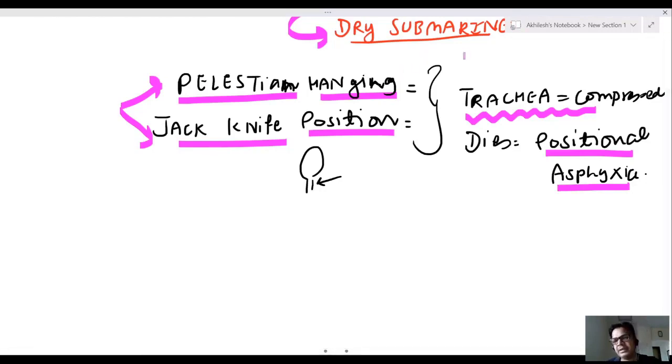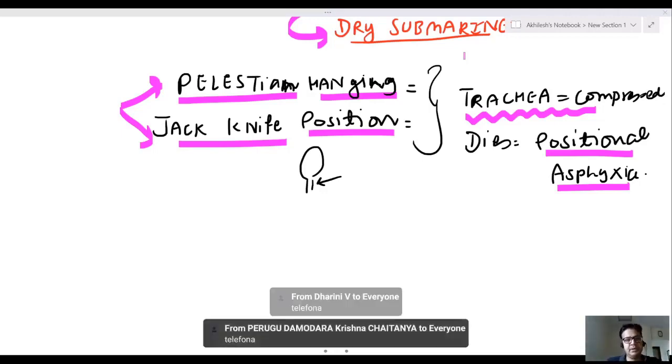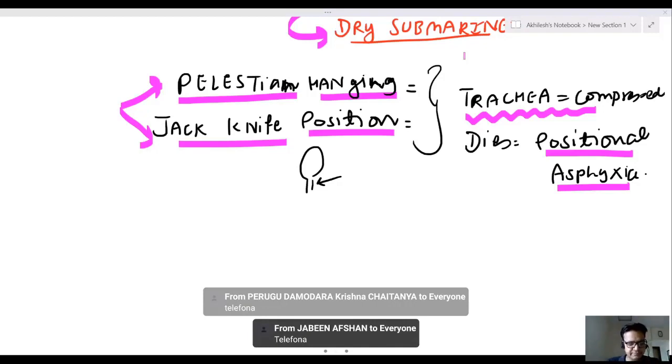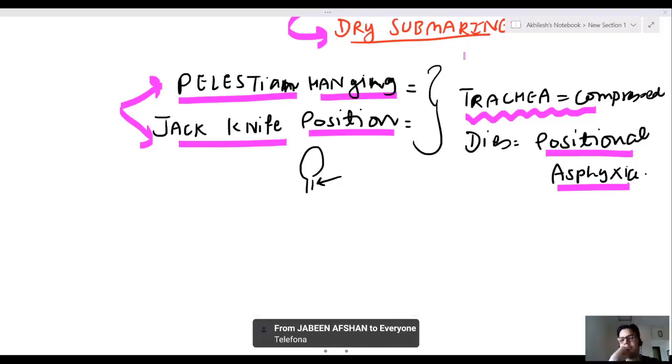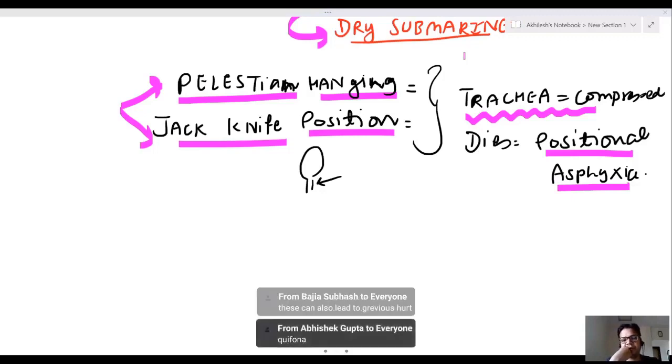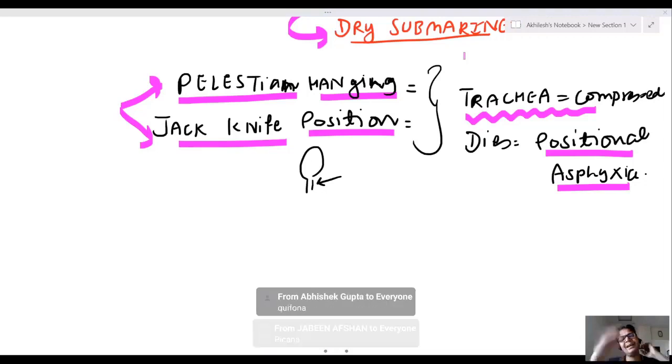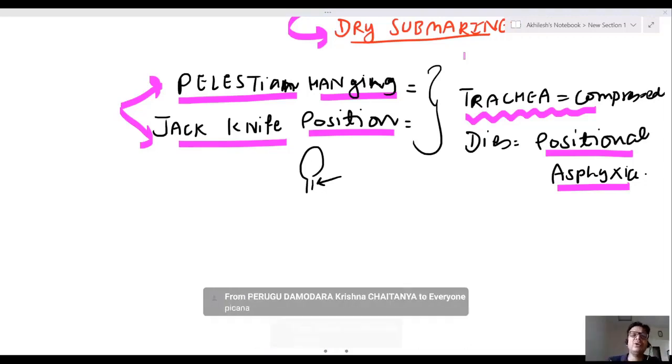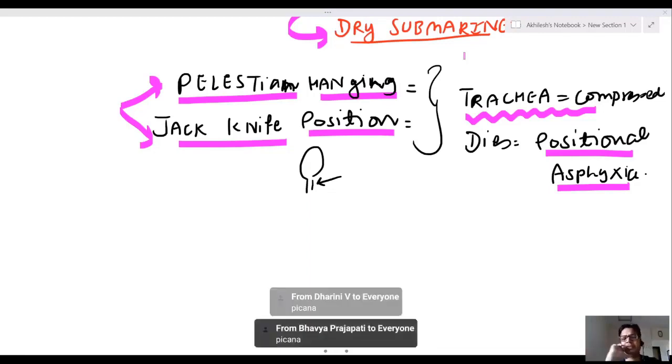Now, Dr. Sir, do a little revision with me. Slapping on the ear is known as ear telephona. Beating on abdomen is known as quirafona. Electric torture is known as... arey, torture is a different thing. Torture means you are torturing. If you are catching someone and beating him, then grievous hurt and a lot of IPC will apply. Leave that thing. Cattle pod on genitalia. On genitalia it is cattle pod, otherwise it is picana.